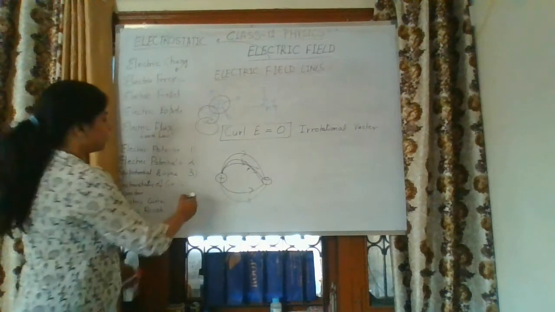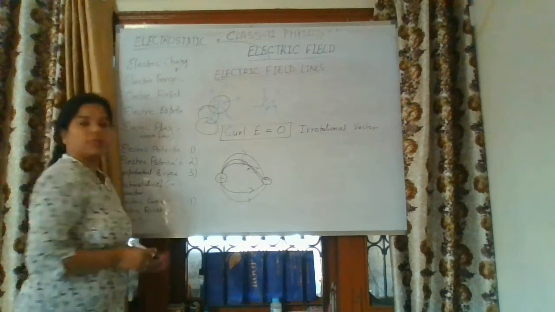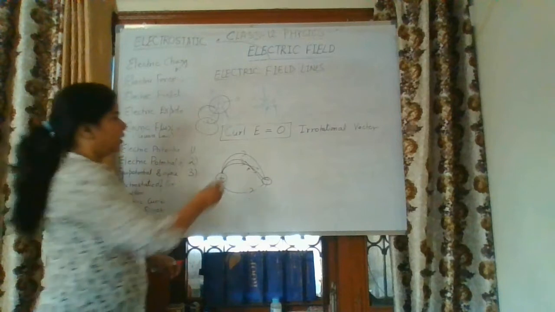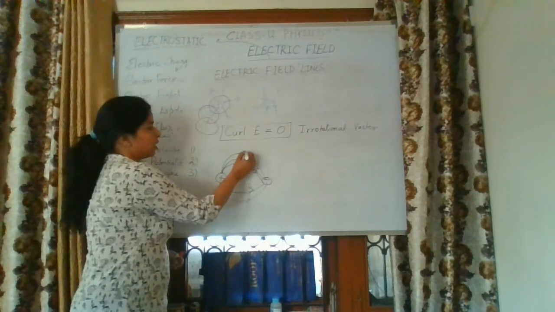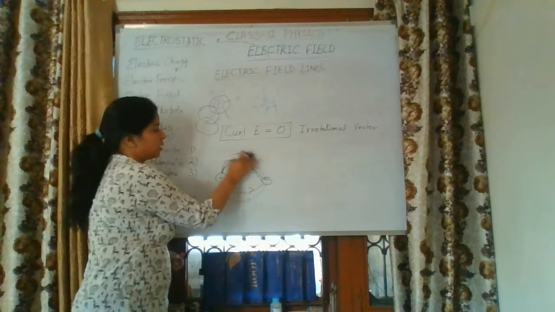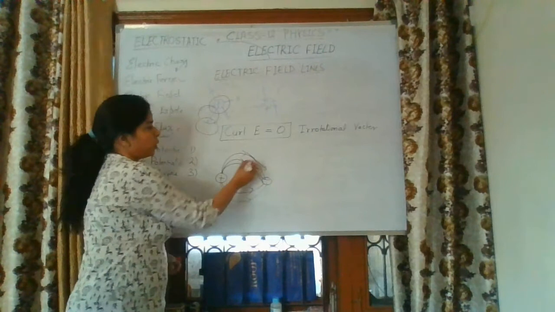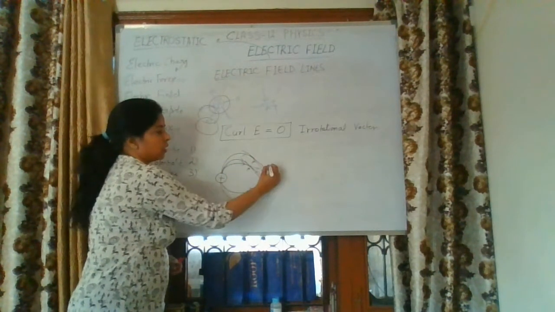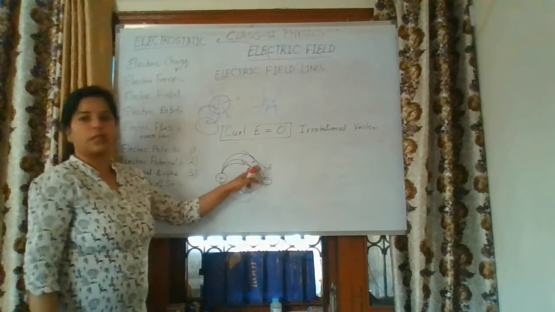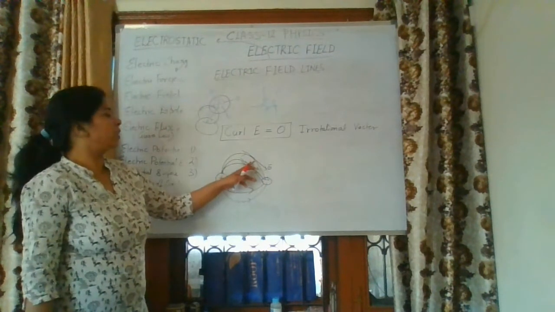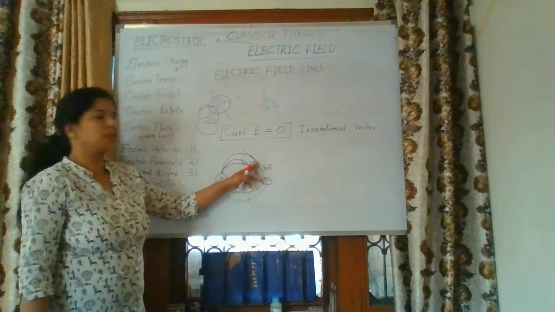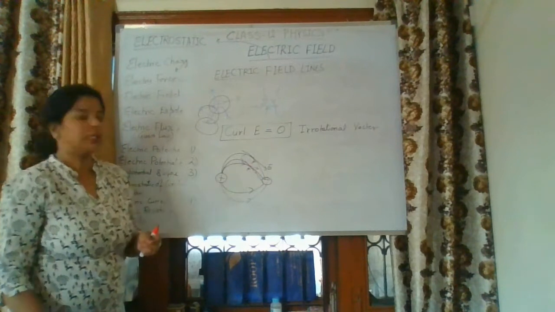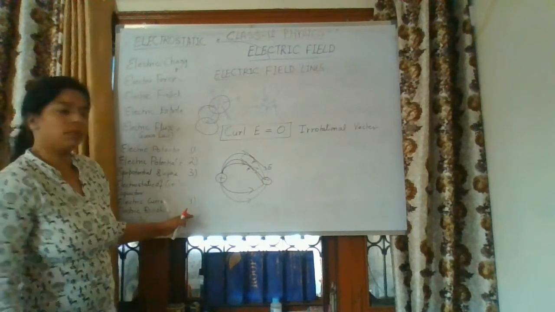Now the fourth property: the electric field is represented by the tangent at a point on the electric field lines. This is the tangent. So at the point P, the electric field direction is along the tangent. This one is the electric field. So at a point, the electric field can be identified by taking the tangent to the electric field lines. This is the fourth property.